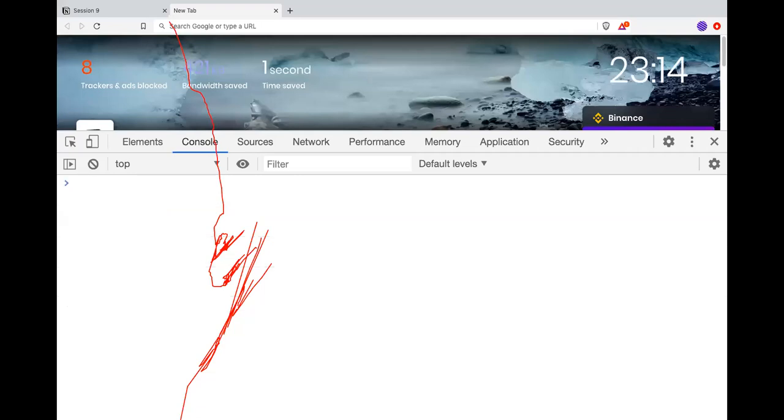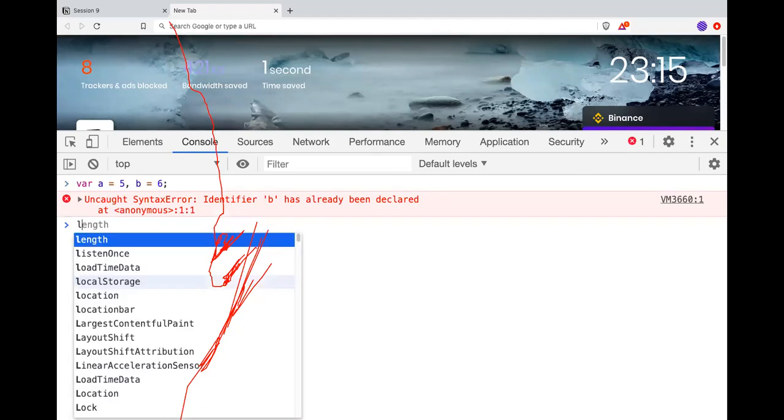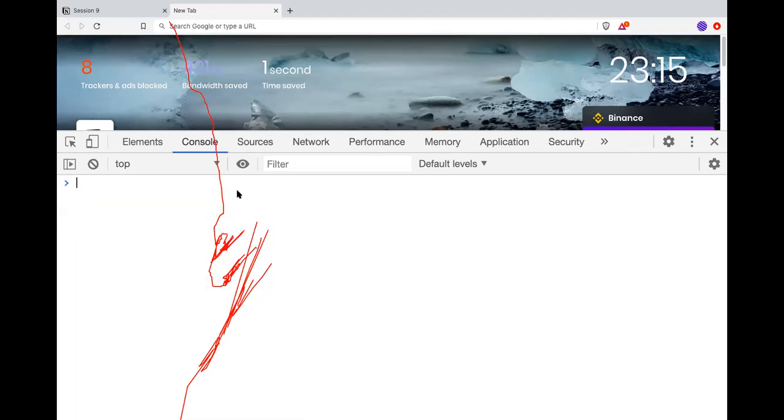Yesterday we did operators, how variables and operators work with respect to JavaScript. Same with the logic. This was the arithmetic operators. Same with the logical operators also. In JavaScript we have and, we have or. Let's say we have var a equals 5 and b equals 6. Already declared, so I have to use other variables: var y equals 6 and z equals 7.